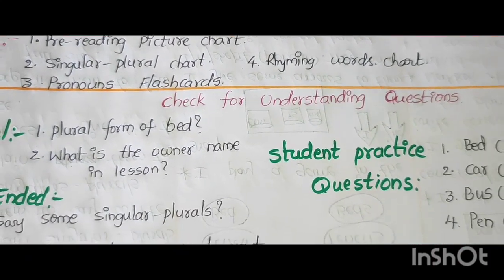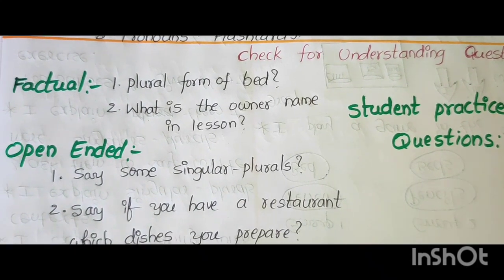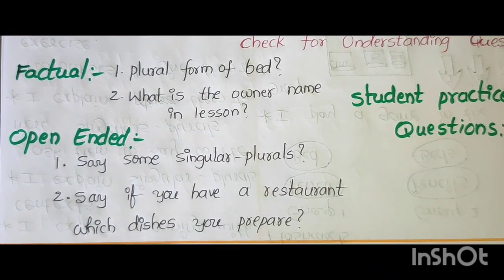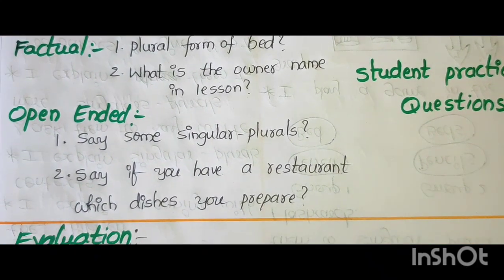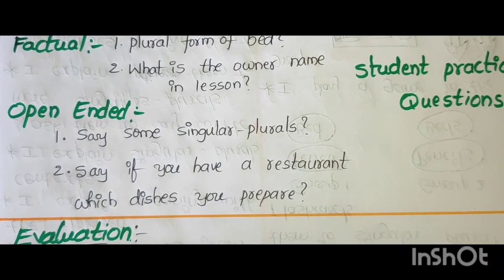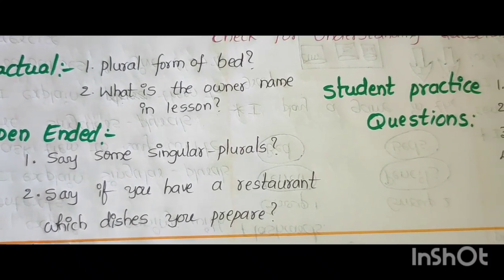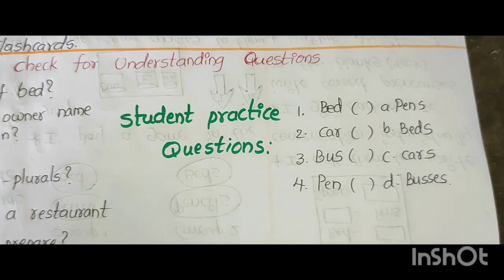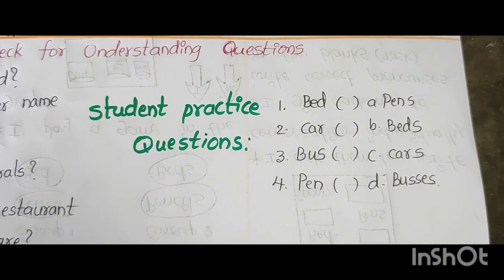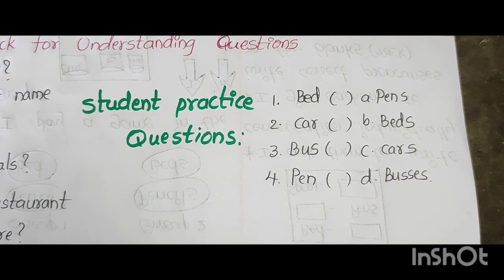Check for understanding questions. Factual: plural form of bed. What is the owner's name in the lesson? Open-ended: Say some singular plurals. Say, if you have a restaurant, which dishes you would prepare. Student practice questions: bed, car, bus, pen. They write the plural in the brackets.